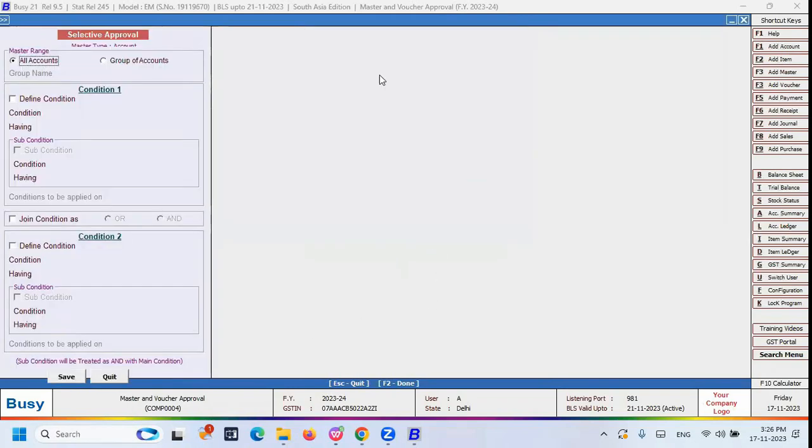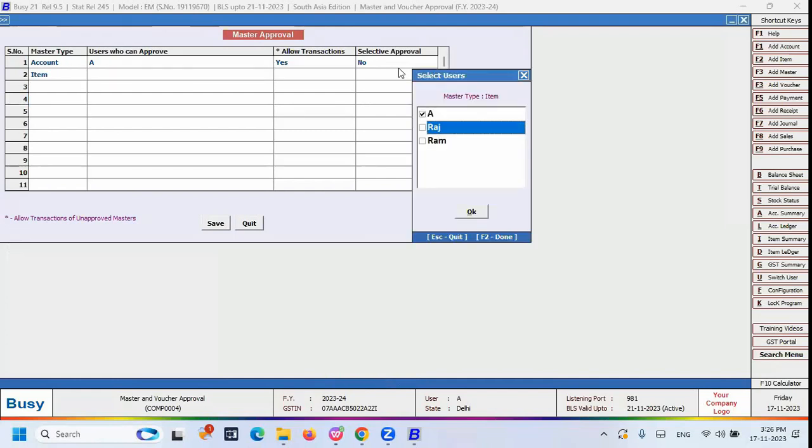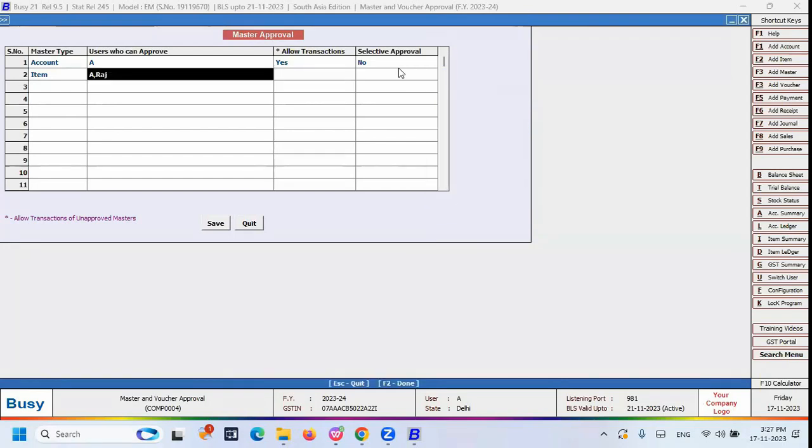So now let me disable this selective feature for master. Okay. After that, here you can see the item master type. For item masters, I need two managers. I need two approvals, or two persons who need the approval permission. One is A and another is Raj. So you can select multiple people, multiple managers also.